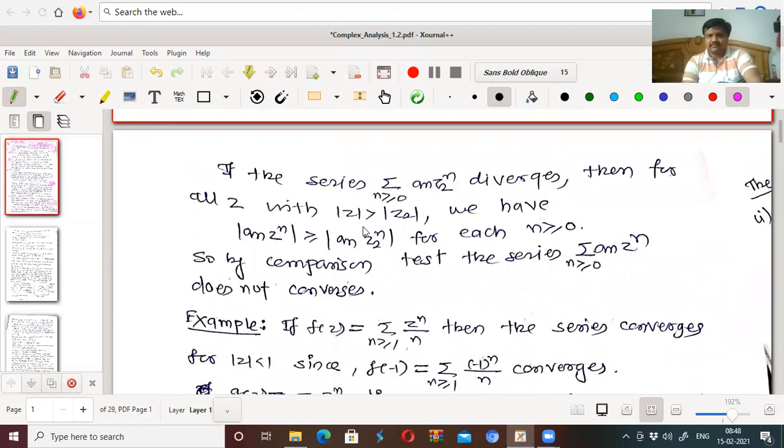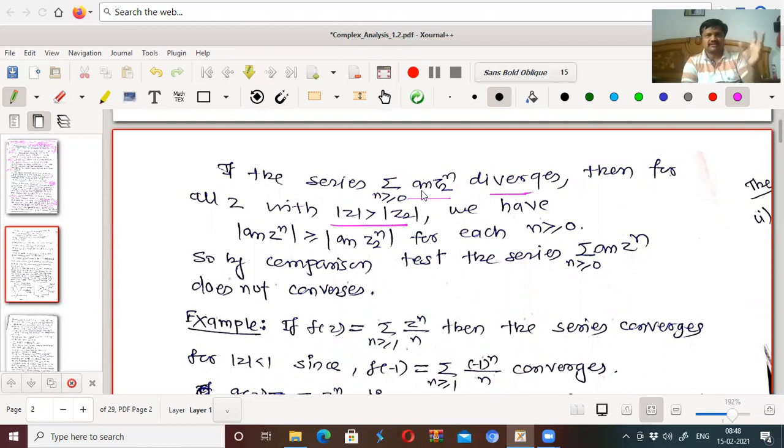If the series a_n z2^n diverges, then for all z with mod z greater than mod z2, we have to show that the series is divergent. We have mod a_n z^n, obviously it is greater than or equal to mod a_n z2^n for each n greater than or equal to 0. And if this is divergent, obviously this will be divergent. So by comparison test, this left hand side is divergent.